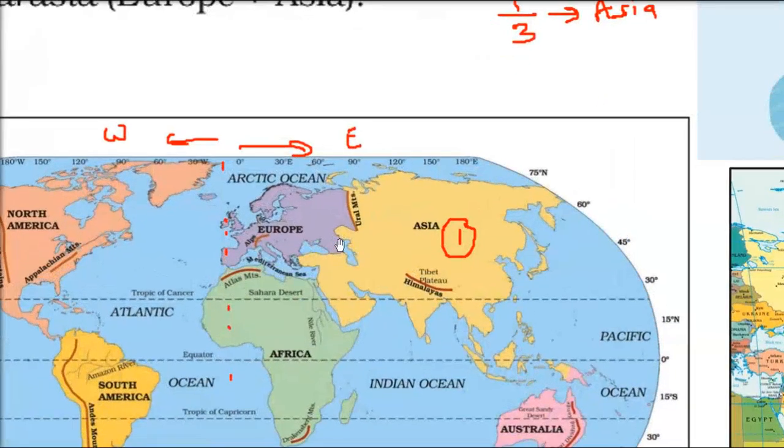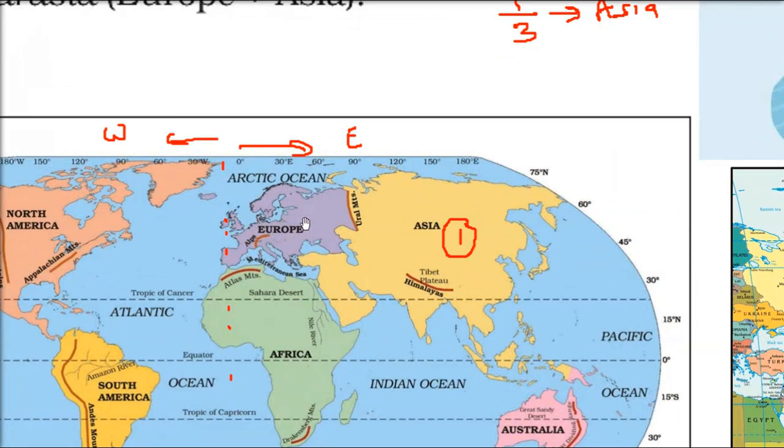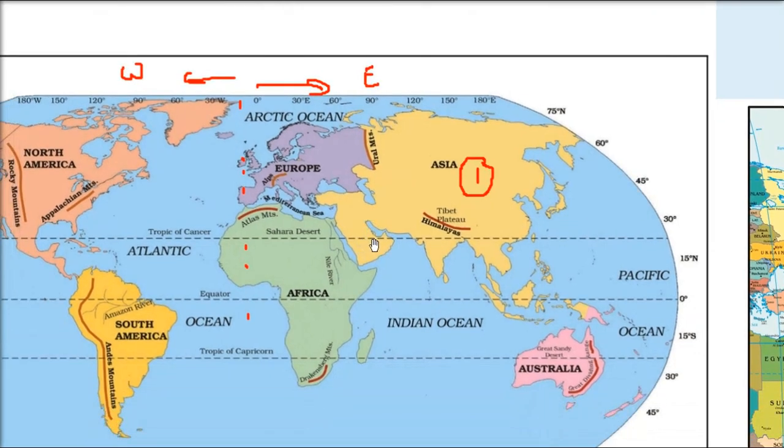And who are our neighbors? Europe is our neighbor, and we are separated by the Ural Mountains. There is a mountain range, and the Ural Mountains separate Europe from Asia. Initially all these landmasses were one, and because of changes and physical activities, they formed different continents.